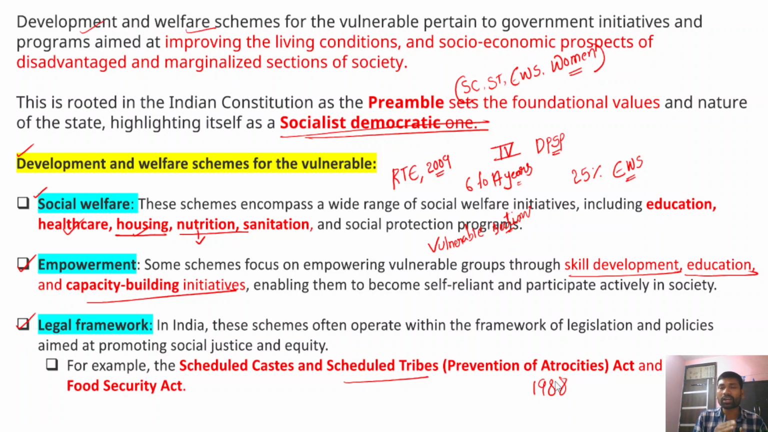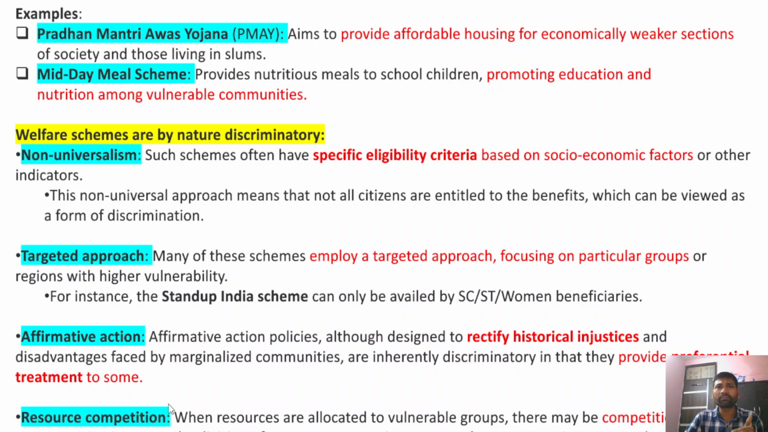Now, apart from the SC/ST Prevention of Atrocities Act, we also have the National Food Security Act. This Food Security Act will provide food security to around 80 crore of India's population. So therefore, all these programs come under the developmental and welfare schemes taken by the government.